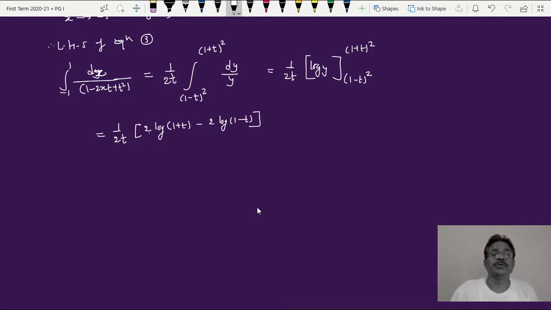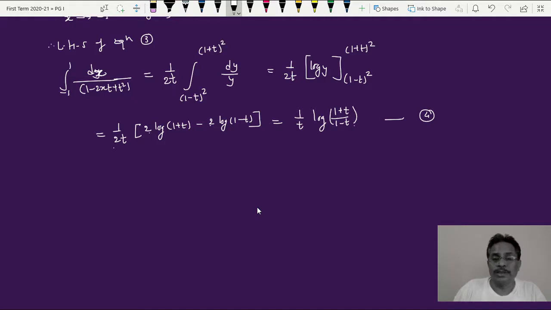Now here this 2 and this 2 can be cancelled, so it is simply 1 upon t into, this can be written as log of, in the bracket, 1 plus t upon 1 minus t. So 1 by t log of 1 plus t upon 1 minus t, that is the adjustment. So this is my equation number 4.